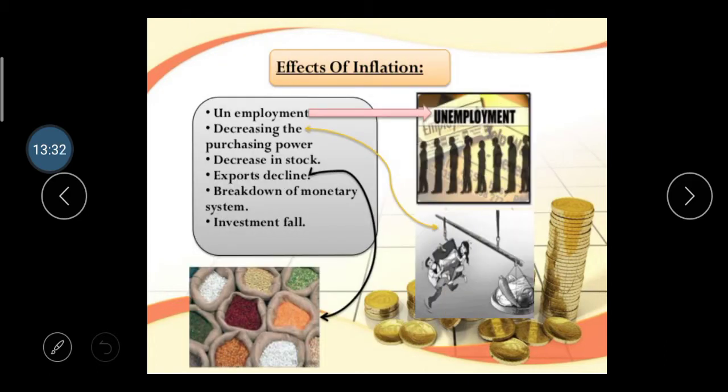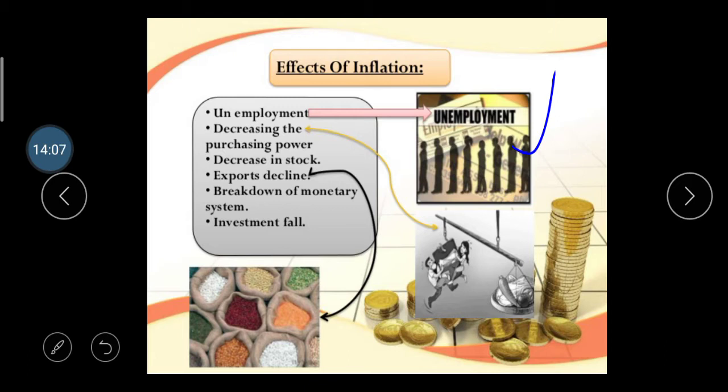Then what are the effects of inflation? If inflation is higher, then what type of situation does the country face? First one is unemployment, right? Because inflation is higher, they require higher money, and it creates unemployment. Then decreasing purchasing power. You should have learned about it in the last slides: our purchasing power totally decreases if inflation is higher. Then a decrease in the stock; our stock automatically decreases.